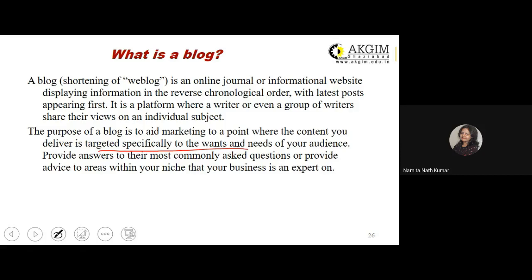Wants and needs are in terms of the information that the online user is seeking as a part of their browsing on the internet. So a blog is generally related to the content which the online users may be looking for, specifically in an area concerned.